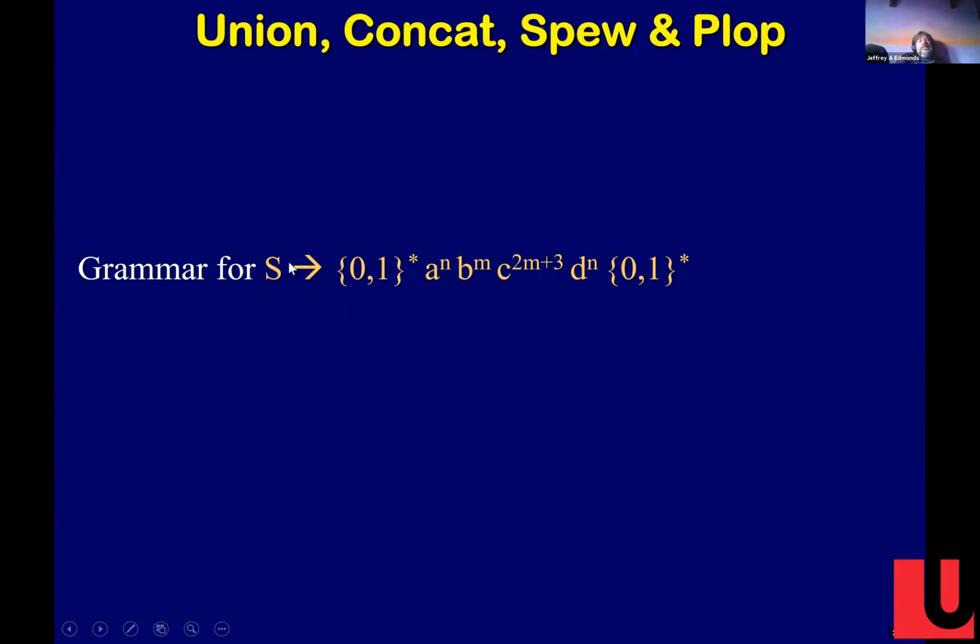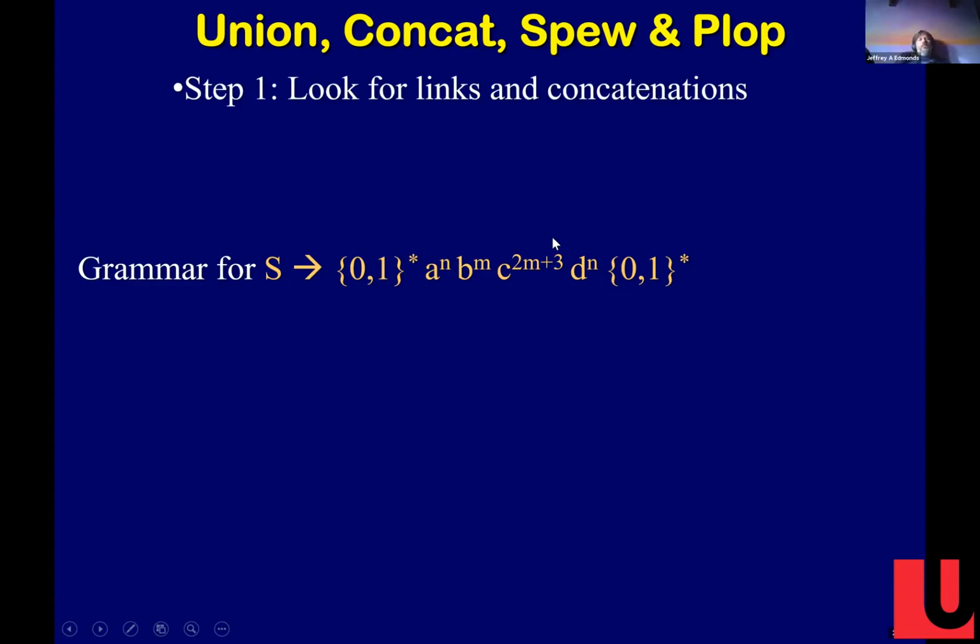You know how I like to give names to the states of my DFAs. I also want to give names to my non-terminals. So here's a non-terminal, and what do I want it to generate? I want it to generate anything from this language. All right, so how do we do that? Well, I have these various steps that I made up.